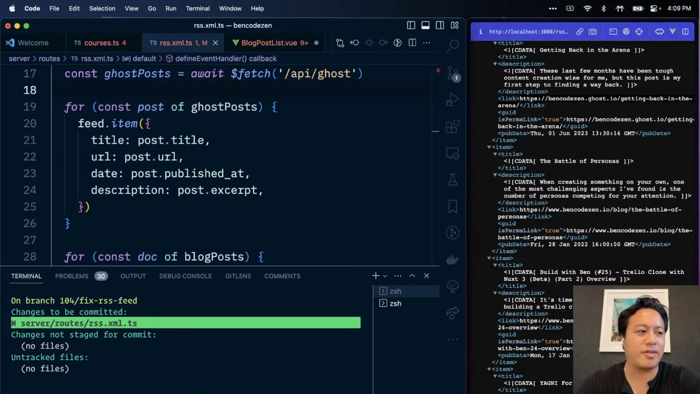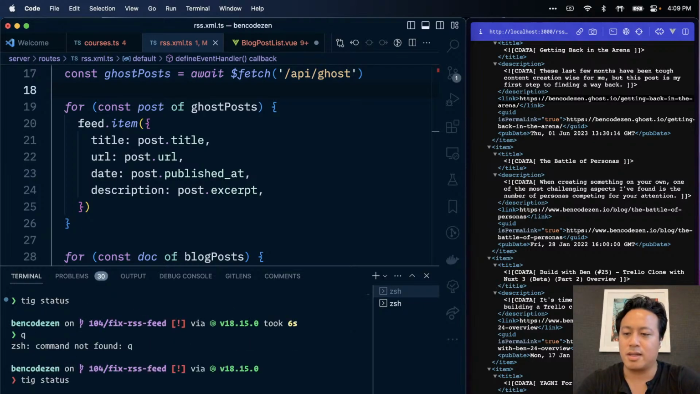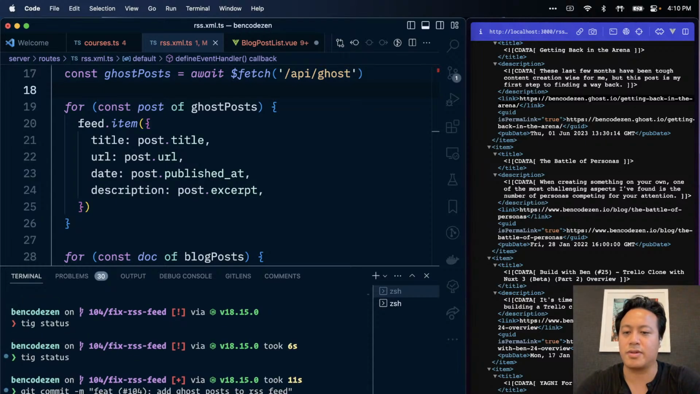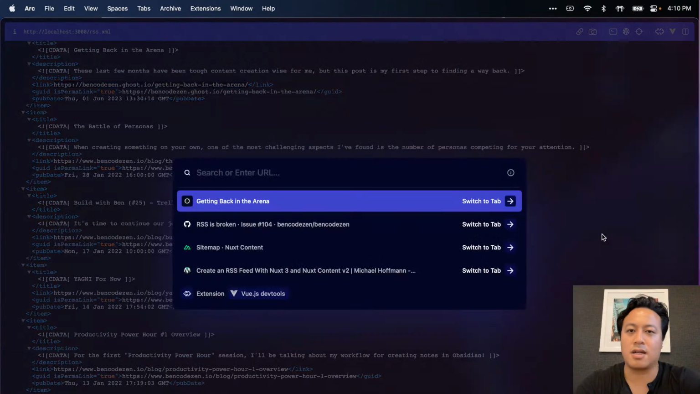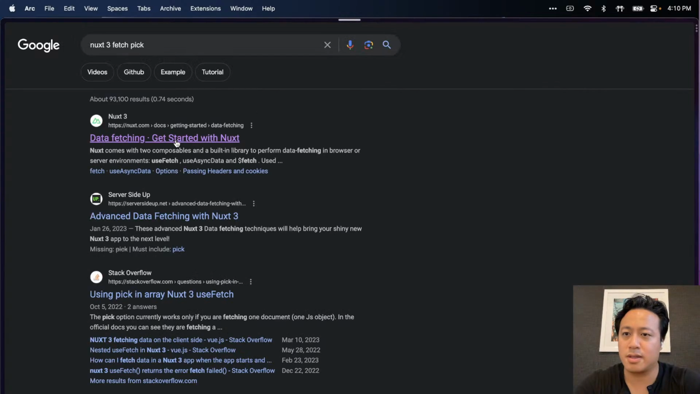Ooh, we got a great question from Michael here. Can you use pick with fetch? All right, hang on a sec. Sorry. Quit. Git commit. So this is, I'm gonna call this a feature. Heck with it. And what we're gonna do here is add ghost post to RSS feed, because that did not exist before. Okay, let's talk about Nuxt 3 fetch pick.